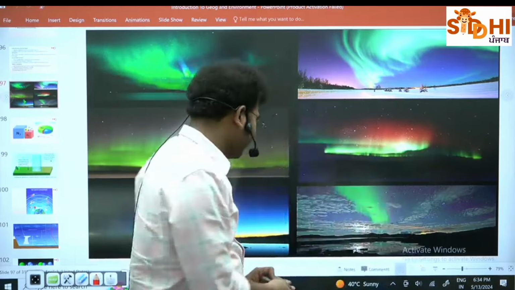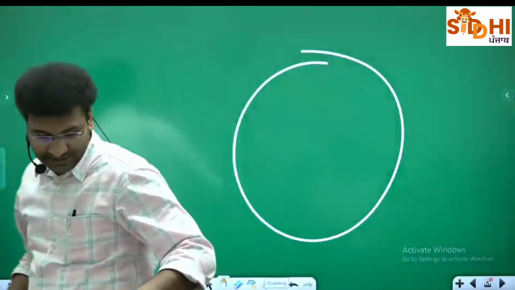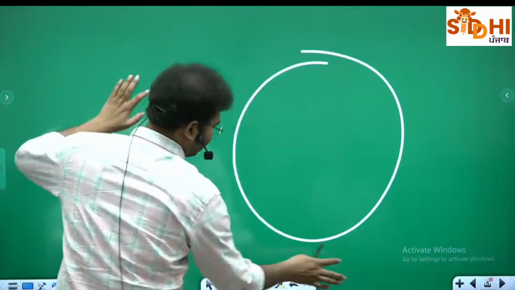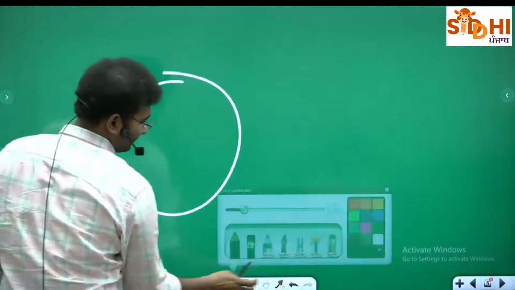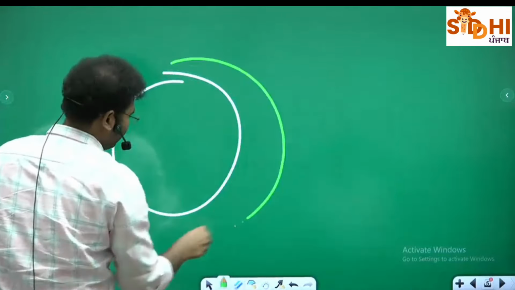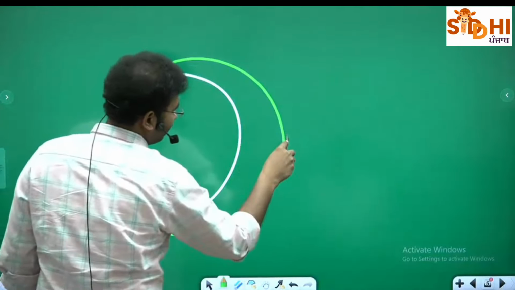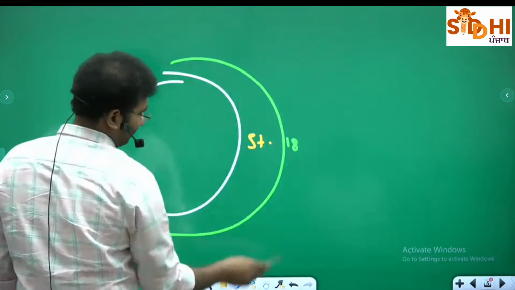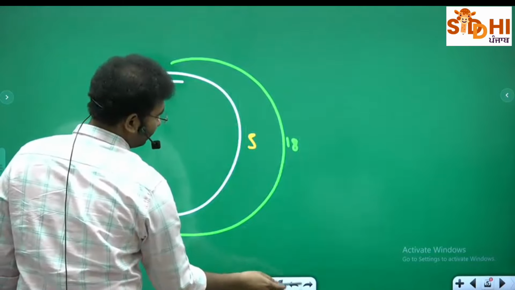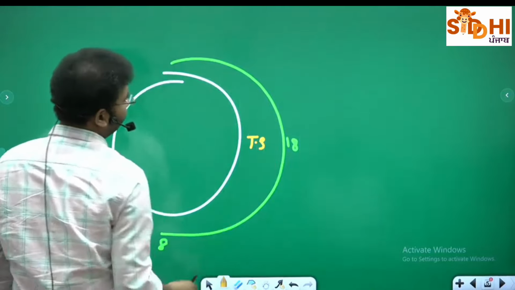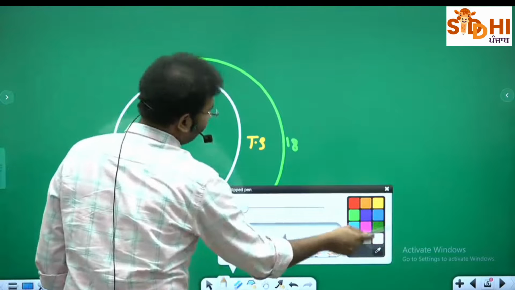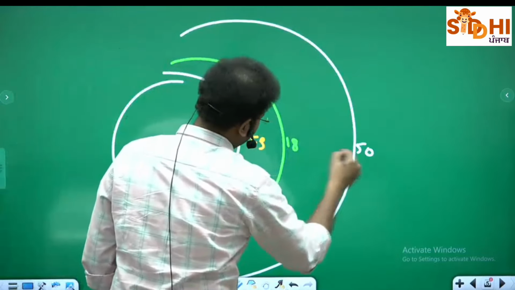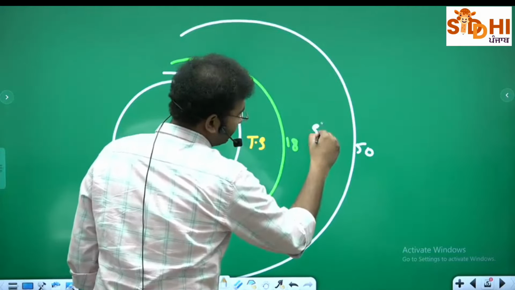Let me teach you a little basics. The basics are like this. If this is your Earth, up to 18 kilometers, that is your troposphere. Now from here to 50 kilometers from the ground, this is your stratosphere.